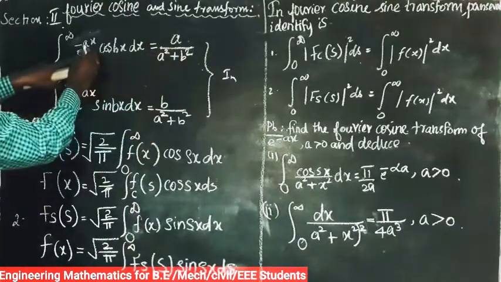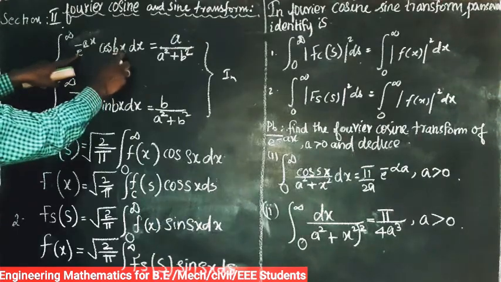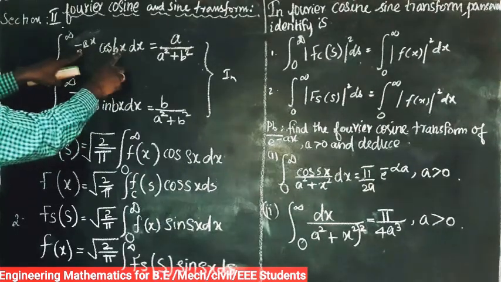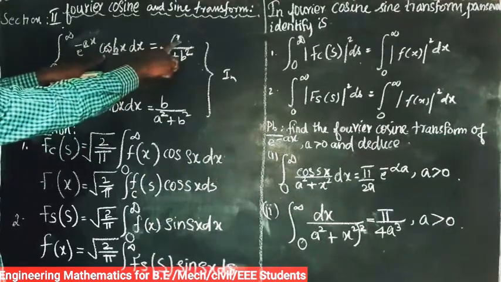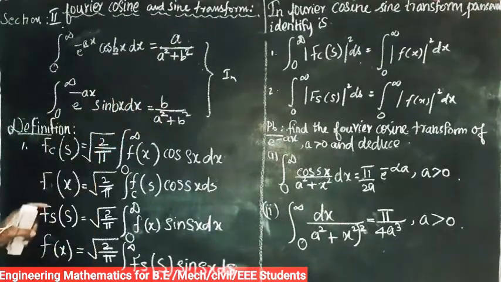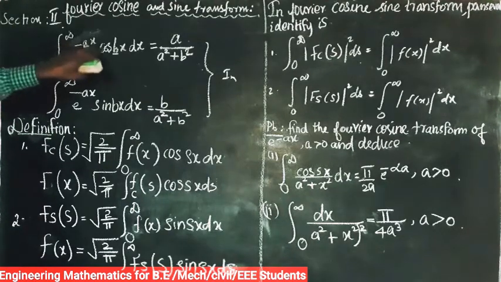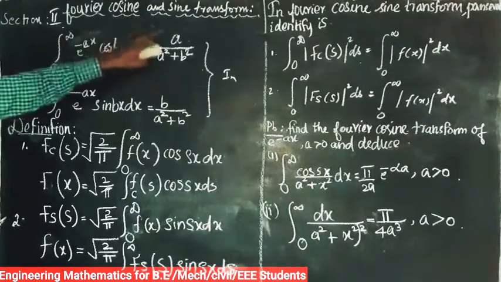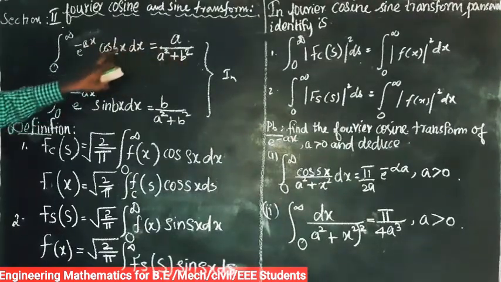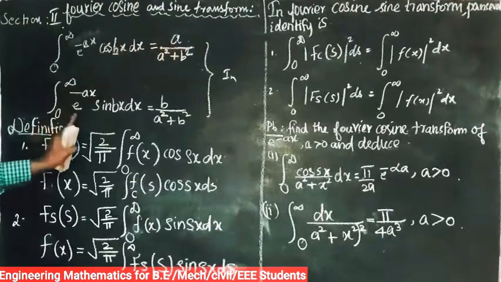The a means the coefficient of x, and b is the coefficient of x in the other term. So cosine term we write a, sine term we write b. So the formula is integral 0 to infinity of e power minus ax cos bx dx is equal to a by a square plus b square. Here a is the constant: a by a square plus b square, cosine term a and sine term b.